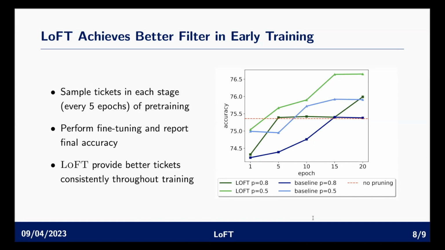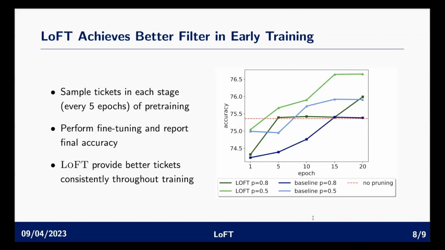In previous experiments, we measured the performance of finding the ticket with the filter distance metric between a specific ticket and the final winning ticket. In the next experiment, we will measure the performance of finding the ticket using the actual test accuracy of the ticket. We will sample the ticket at each stage of the pre-training with a step size of every 5 epochs. We will perform fine-tuning on these tickets, which are submodels we obtain after pruning, and we report the final accuracy. The result is shown on the right.